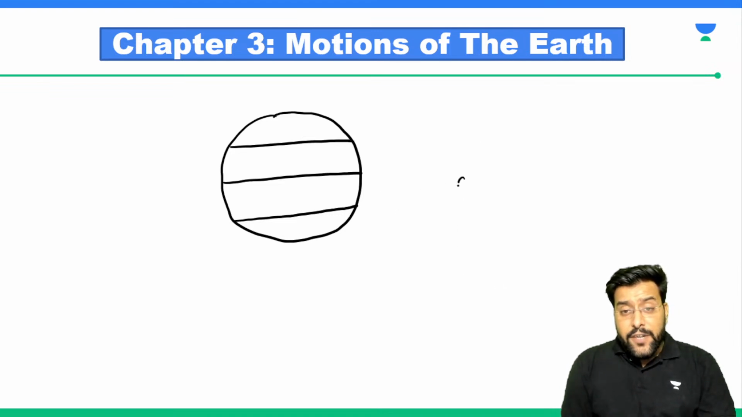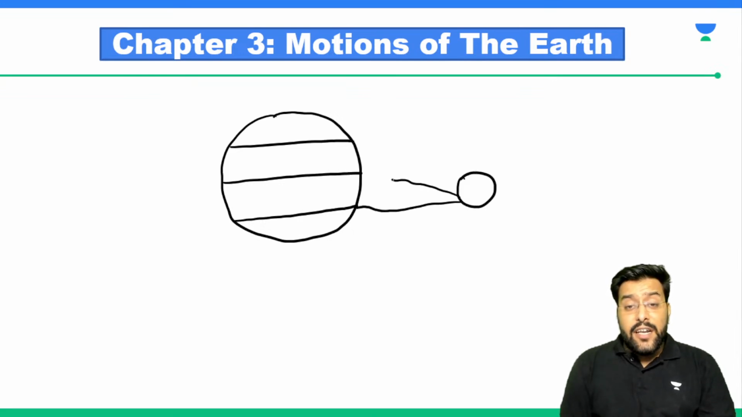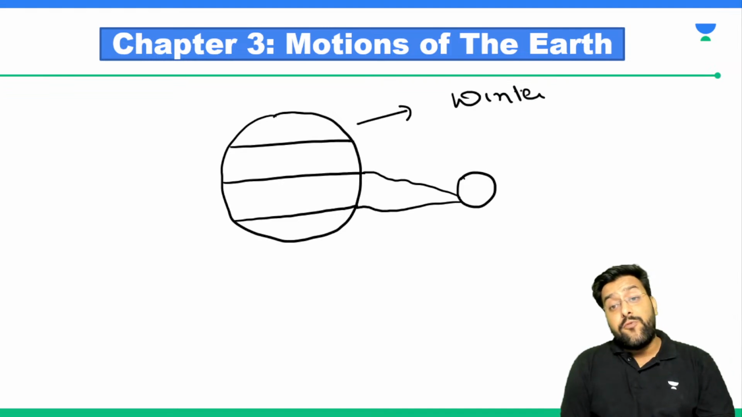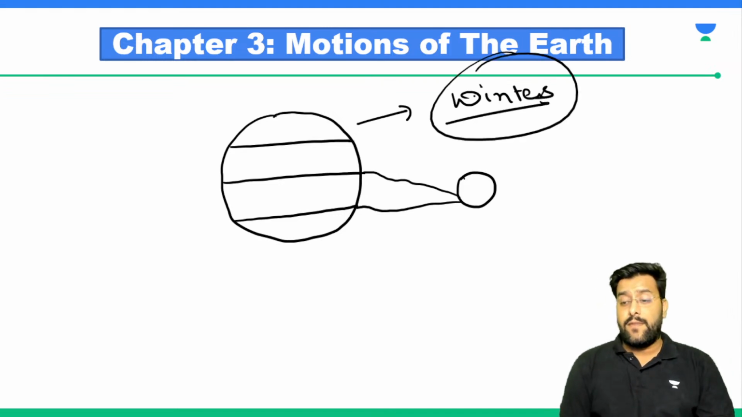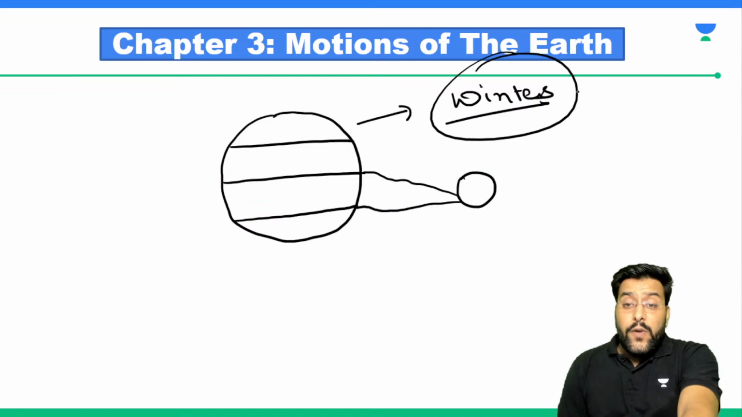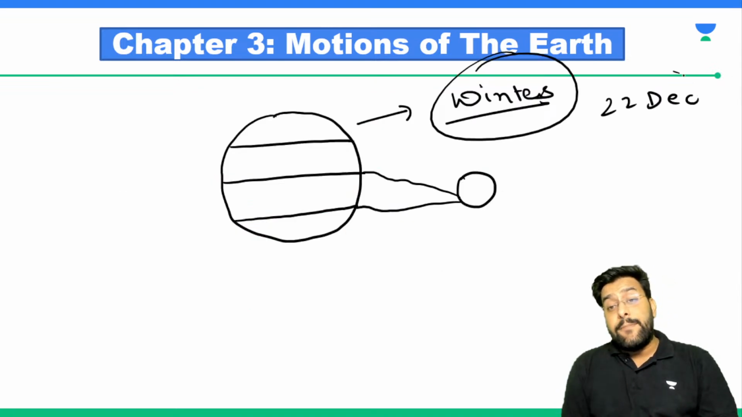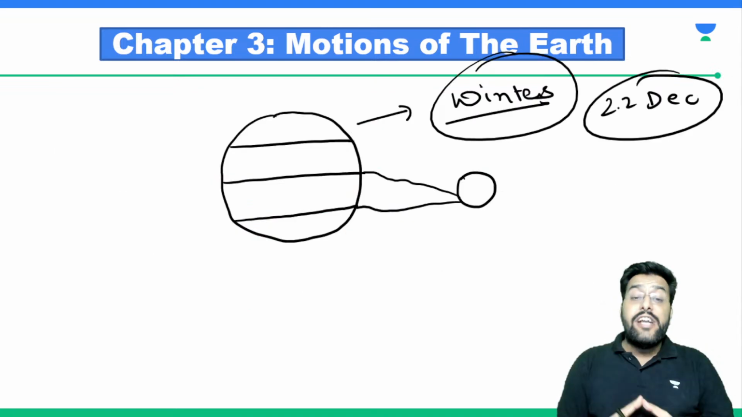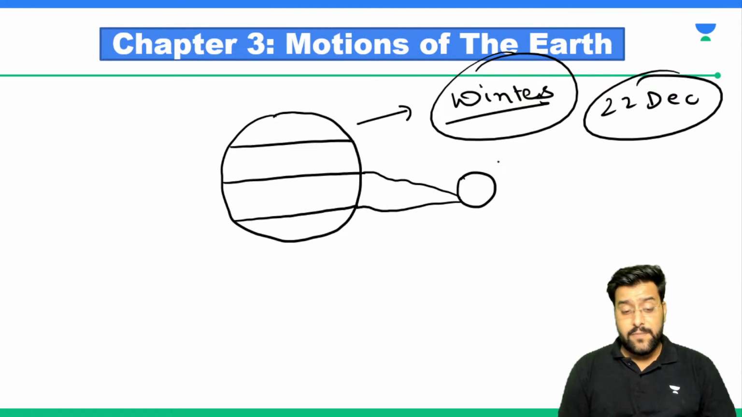Sun will reach somewhere here. Now the maximum sun rays will be falling on southern hemisphere. When this happens, what we face in northern hemisphere is winters. So that's why on 22nd of December, when it's sheer winter in northern hemisphere, we call it as winter solstice.